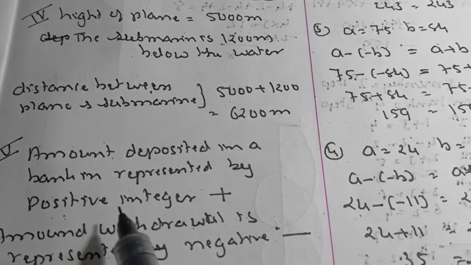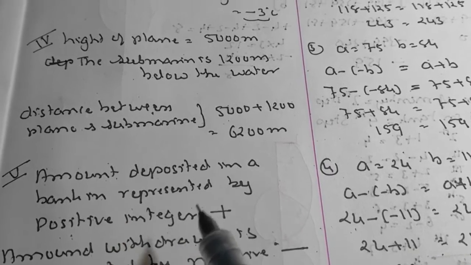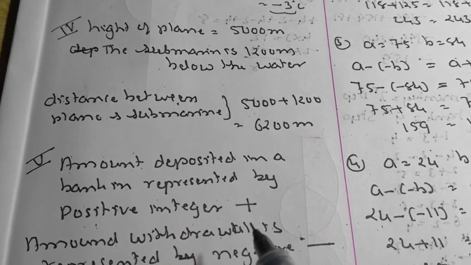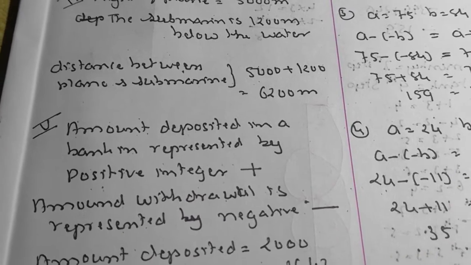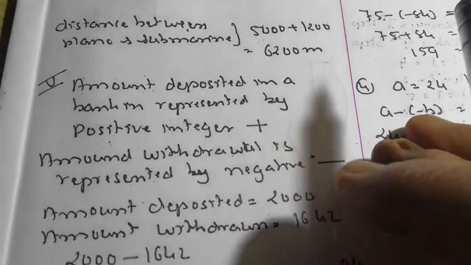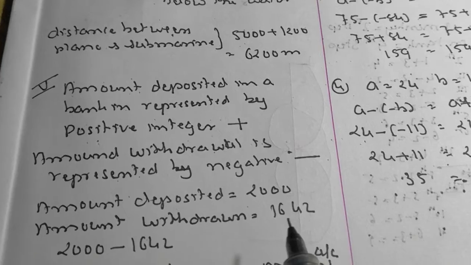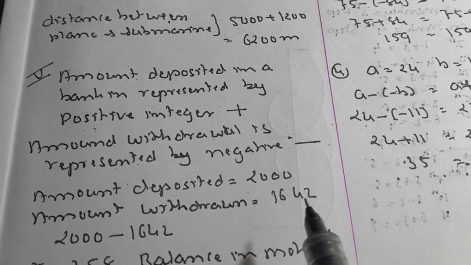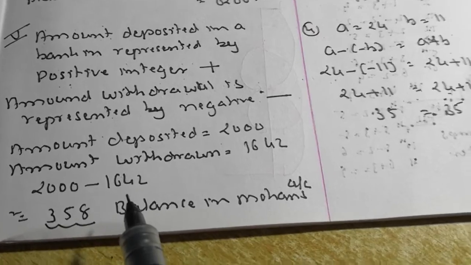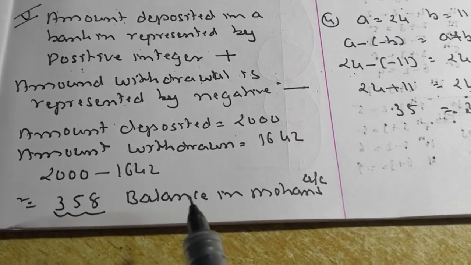Now a person, that is Mohan, deposits some amount in a bank. So the amount deposited is normally taken as a positive integer, and the amount withdrawn, meaning money taken out of the bank, so that much money will reduce in the bank. So it is taken as a negative integer. So the amount deposited by Mohan was 2000 rupees and Mohan withdrew 1642. So what is the balance in Mohan's account? That is 2000 minus 1642. So the total balance which is left in Mohan's account is 358.